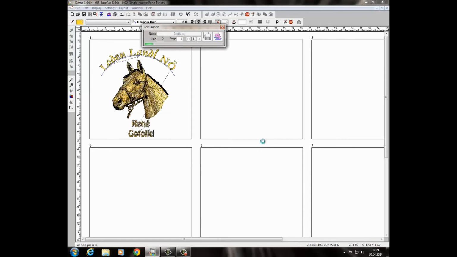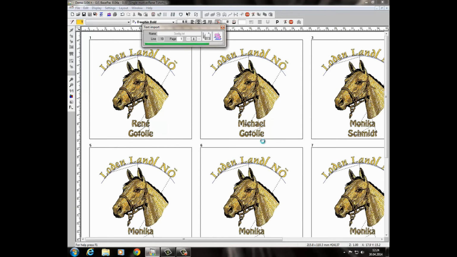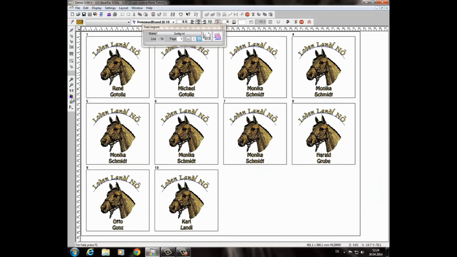Now automatically he puts the text on each field. Full automatic. I zoom a little bit down that you see better. We have now 10 different names with the same logo, and this template I can send, as I said, via network to the machine, or I put it on my USB key and go then to the machine.